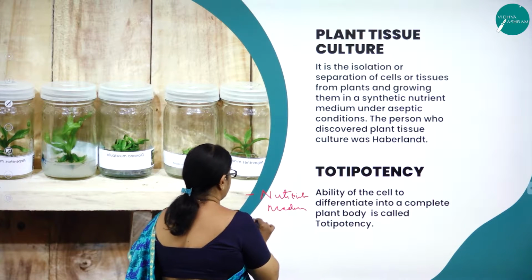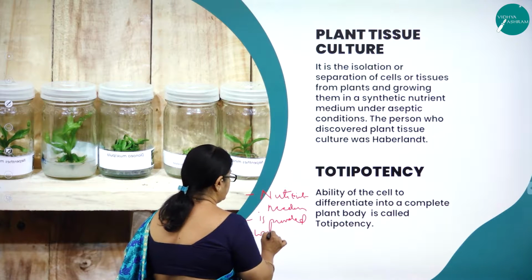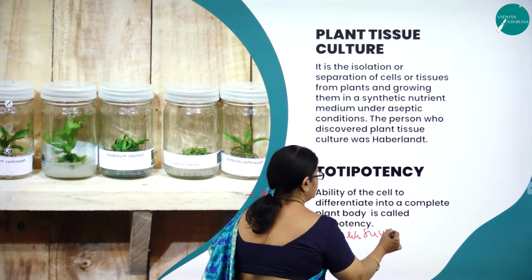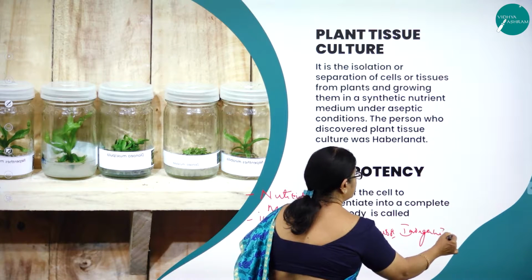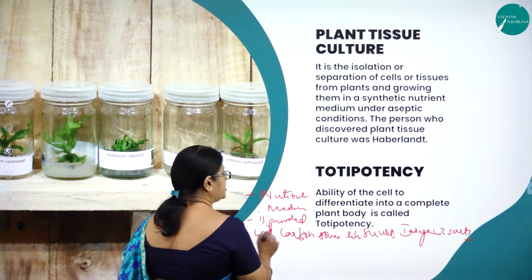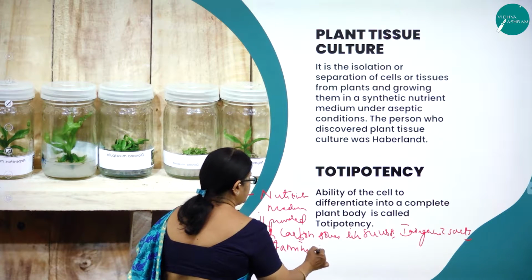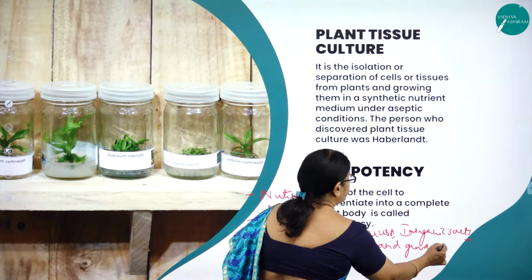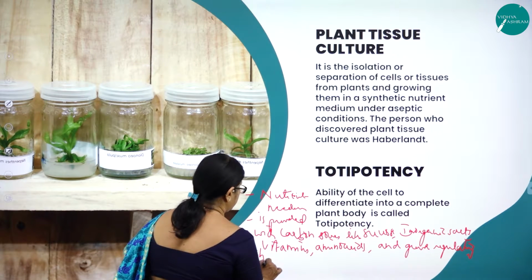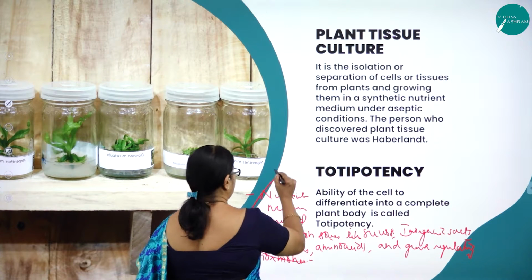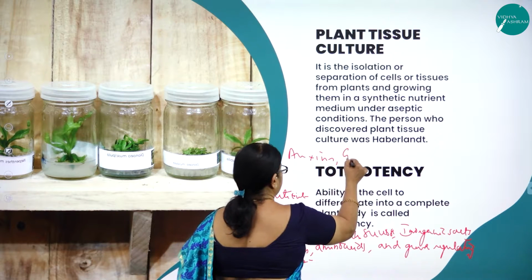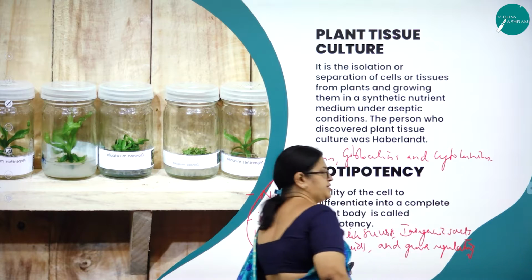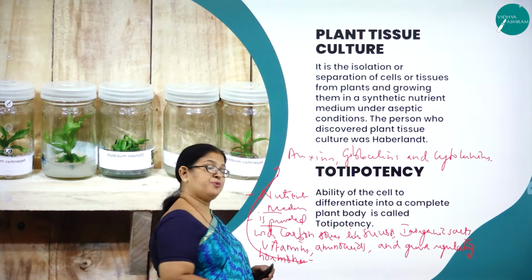And the nutrient medium is provided with carbon sources like sucrose, inorganic salts, then vitamins, amino acids, and growth regulating hormones, like auxin, gibberellins, and cytokines. So the nutrient medium is provided with the carbon source.